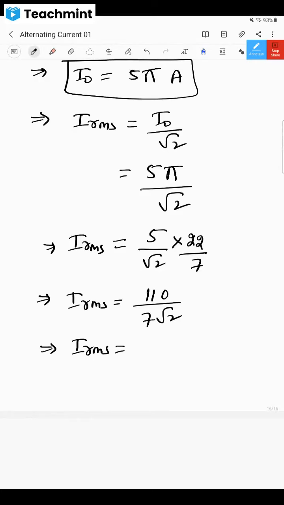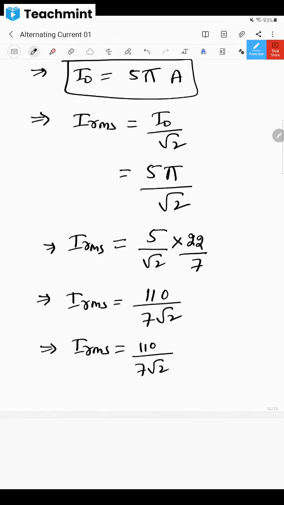Maybe it will come as something like a 10.9 or something like that. Whatever it is, you just find that value and you put it here. Clear? Otherwise, you can rationalize also. No issues. If you don't want to put it in the form of a decimal, you can do it as 110 divided by 7 root 2 into 7 root 2 divided by 7 root 2. That rationalization also you can do. Otherwise, you can put the value directly. You know the rationalization of the denominator also.